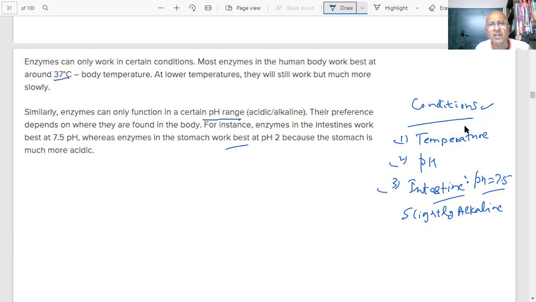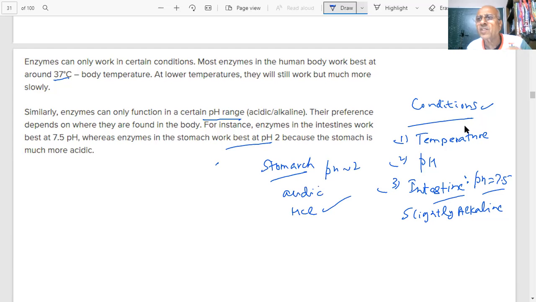But in the stomach, the pH is 2 because you have seen hydrochloric acid is secreted. Inside the stomach, what is the pH? Stomach pH is acidic too. I will say hydrochloric acid is there. Therefore, the food to be digested is in a much more acidic medium.